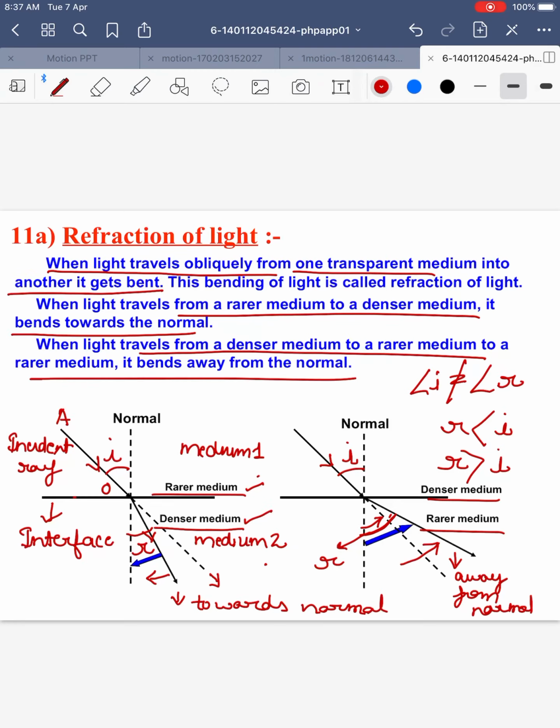some daily observations where we find refraction of light to take place. If you dip a pencil in a glass of water, you will find that it appears to be bent at the interface. That is, the pencil does not appear to be straight in water, it appears to be bent at the interface of air and water. Similarly, a coin appears to be raised when dipped in a glass of water. A lemon also appears to be of different size when dipped in a glass of water.